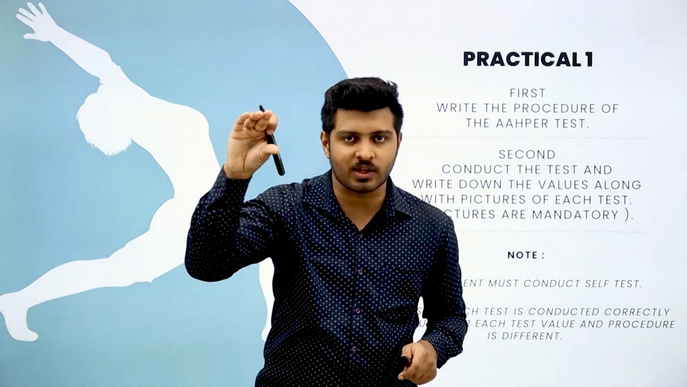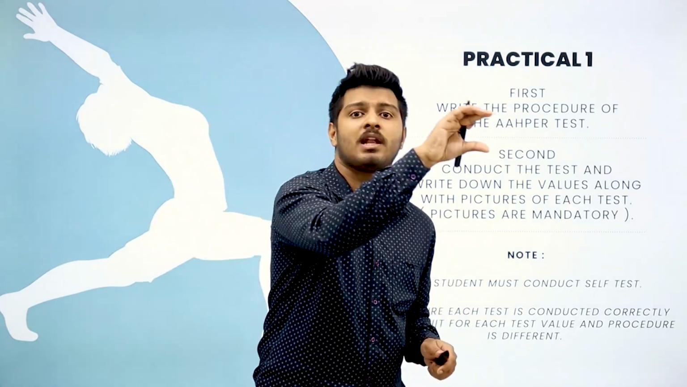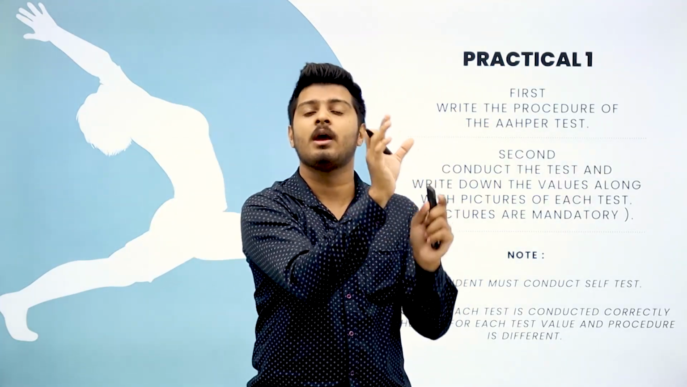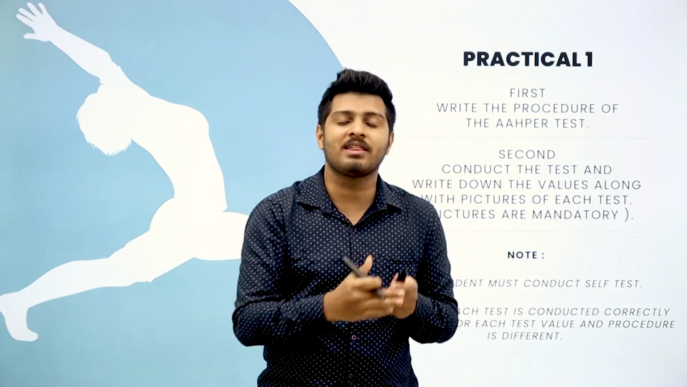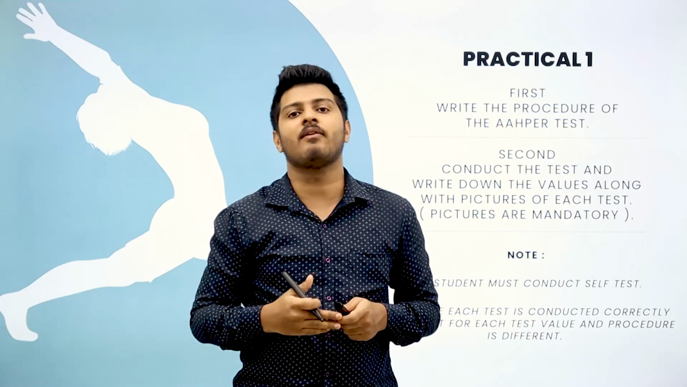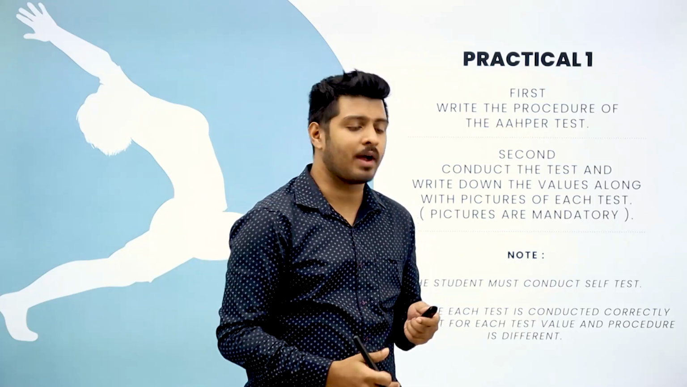So if you are doing pull-ups on the right hand side, parallel to that, on the left hand side, you should have your image performing the pull-ups. Make sure that the sequence of your images matches the sequence of the tests that you have listed on the right hand side along with the values.